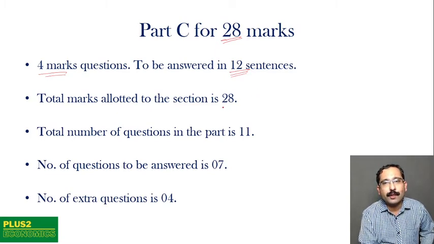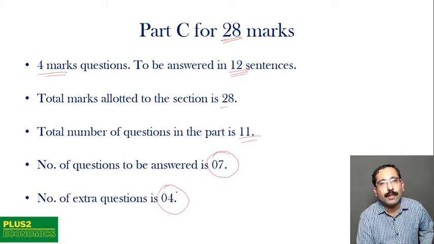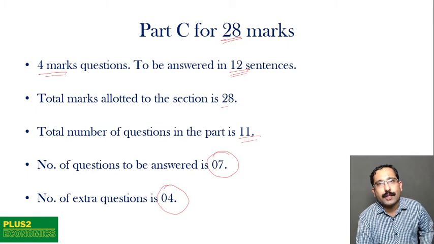The total marks allocated is 28, the total number of questions is 11, and you must answer only 7 questions. So there are 4 extra questions, and you need to be very careful when you choose the questions. Try to choose questions which come with a very definite boundary and which have a fixed number of points, so that should help you score the full marks allocated.